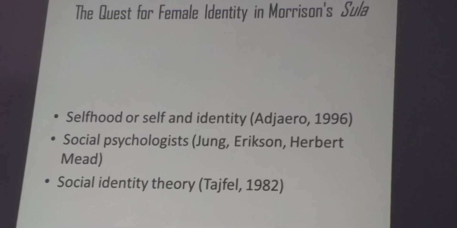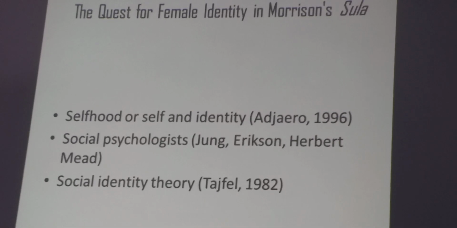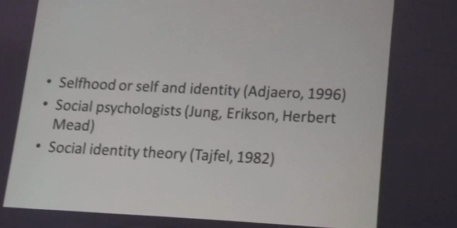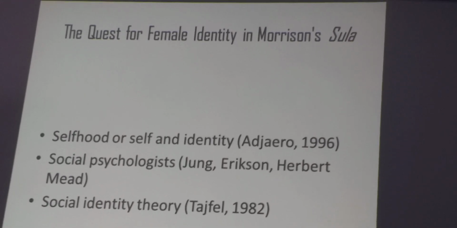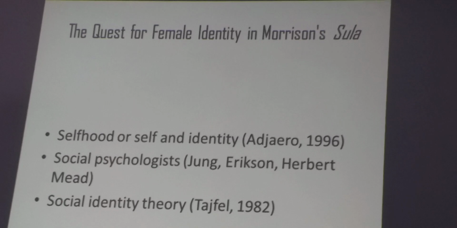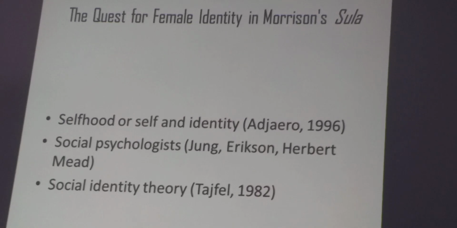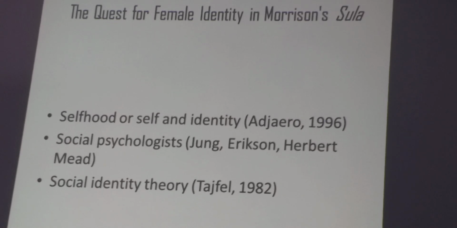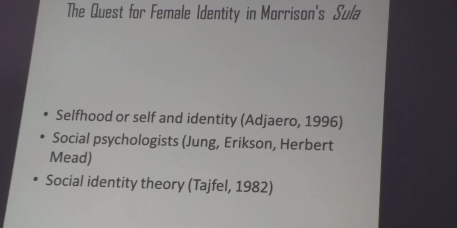What else? When it comes to the literary theories, through reading the novel, we found that the most important theories that can be used to analyze or approach the novel are social psychoanalysis, and not only psychoanalysis, literary criticism. We can use social psychoanalysis, literary theory. And of course, why? For what reason? Because we are going to talk about the position of women and how they create their identity in